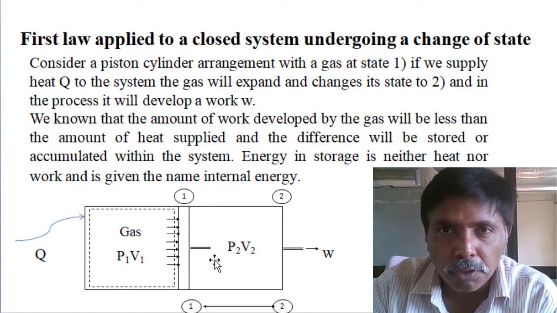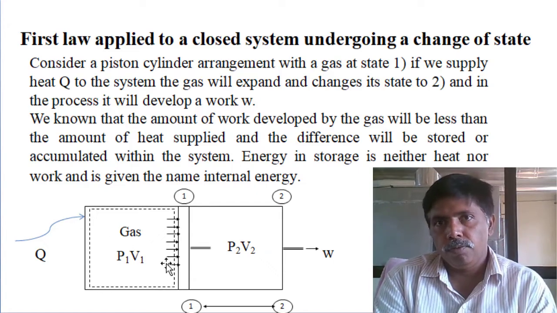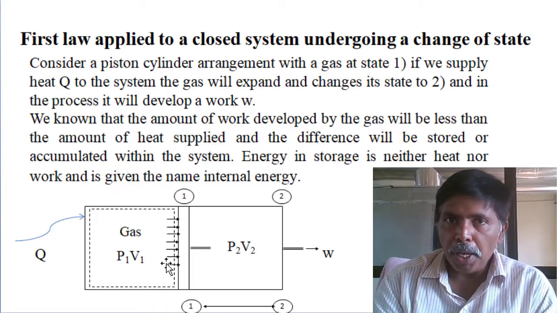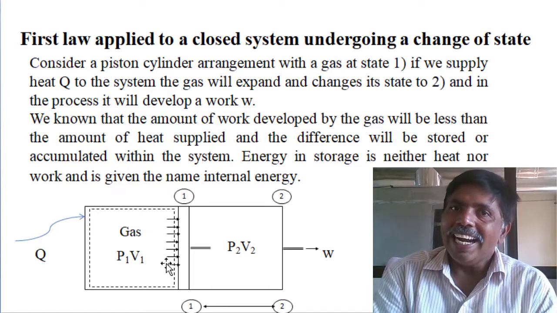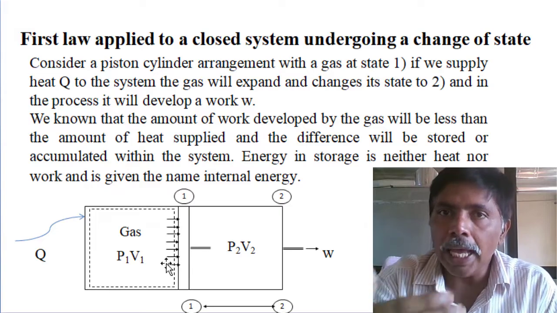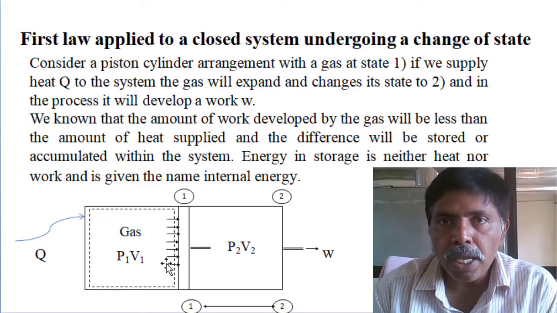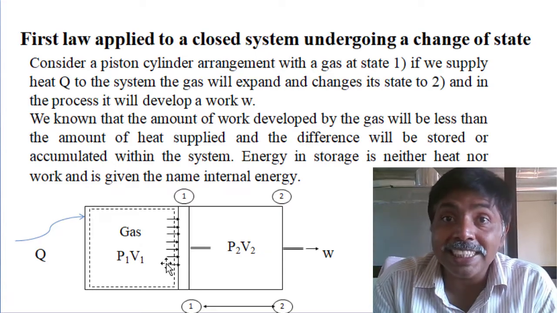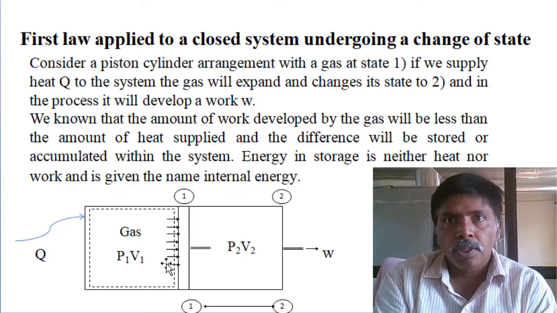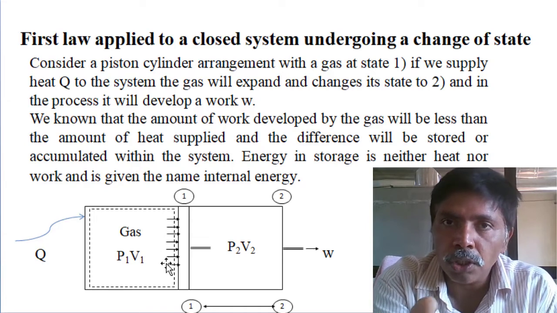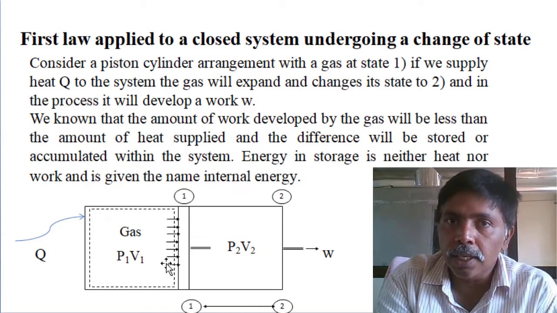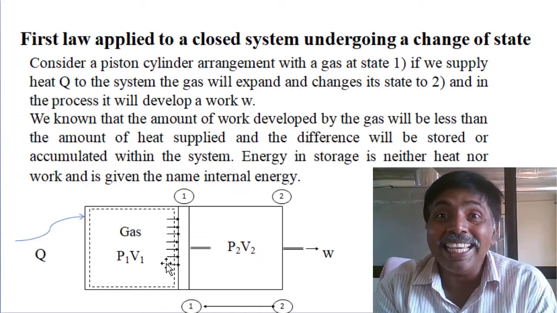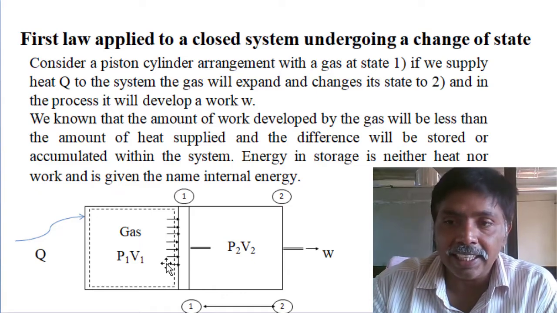Some accumulation of energy will take place. That accumulation may be an enhancement of internal energy, potential energy, kinetic energy, or chemical energy at the molecule level. Initially the system has some energy, and by this operation there is a net rise in energy.